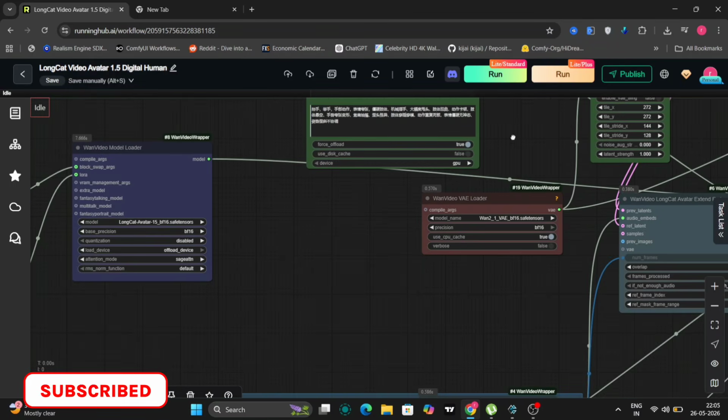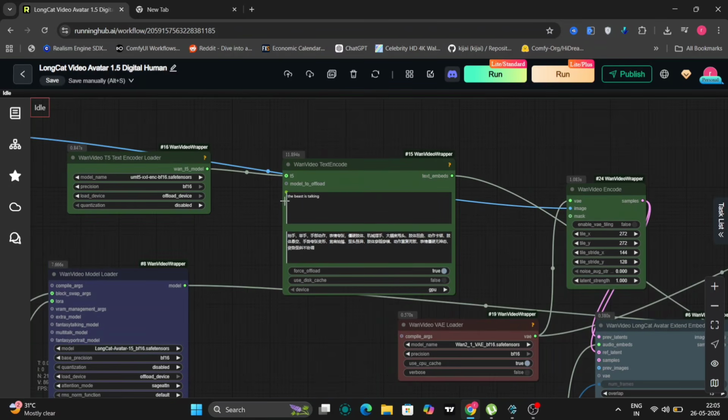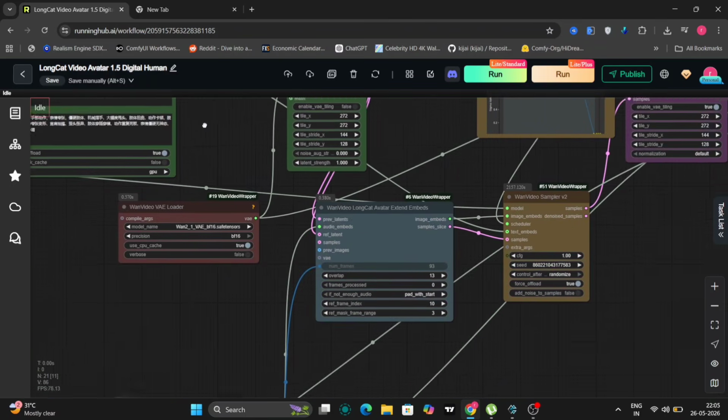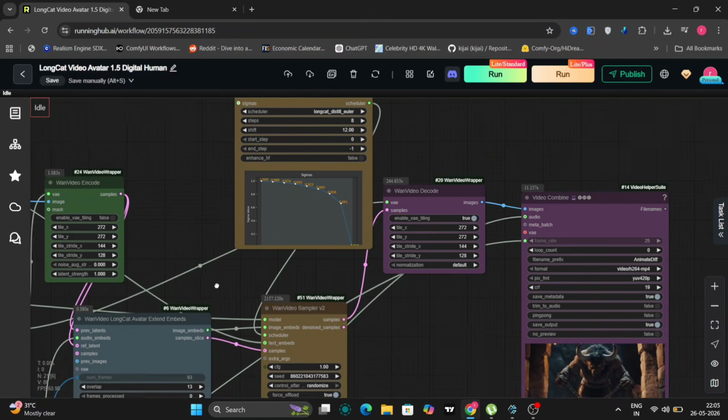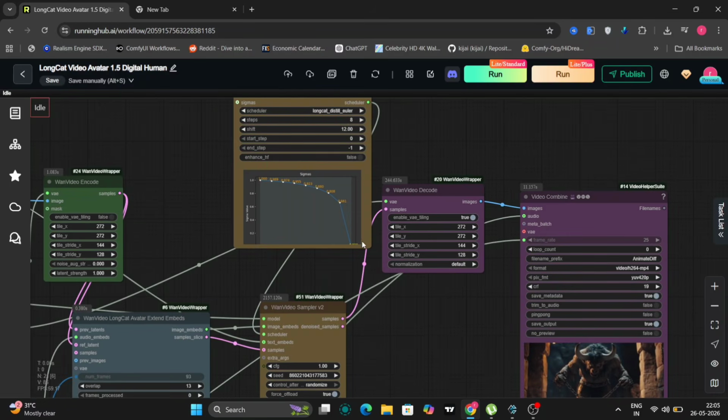The prompt is, a creature is speaking, running at 8 steps with Longcat Discrete Euler. And here's the result. Pretty impressive for an open source model. The non-human character generalizes really well, which was a known weak point in 1. You can also enable Torch compiler settings in the node for better VRAM efficiency if you need it.